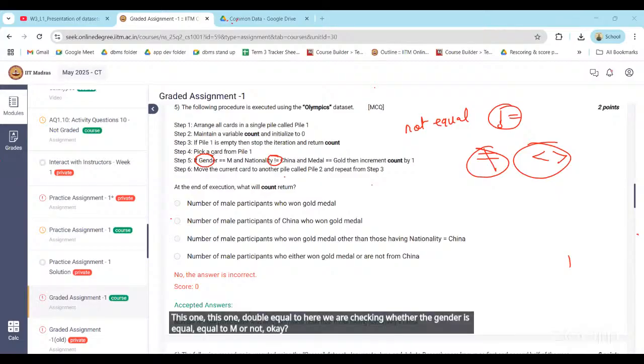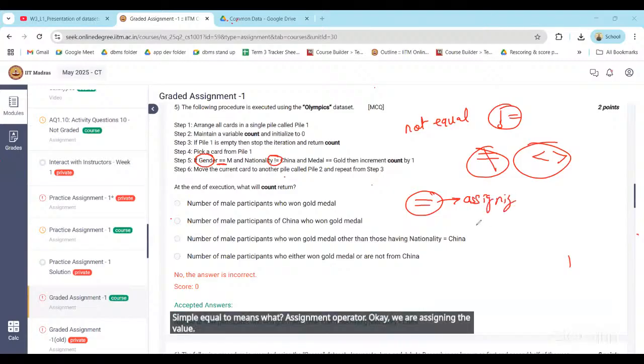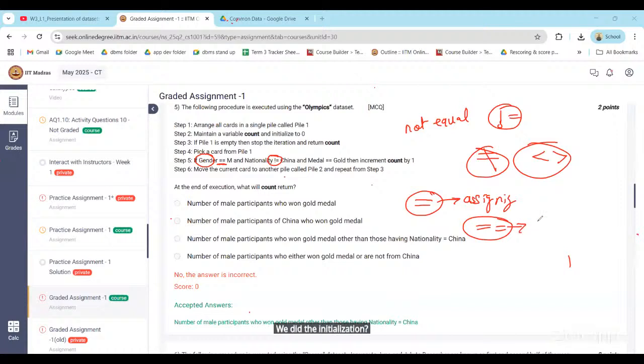Here also we are checking not equal to. Simple equal to means assignment operator, we are assigning the value. Double equal to means we are checking the value, whether that value is equal to that particular field or not. So here we are checking whether gender is M or not.